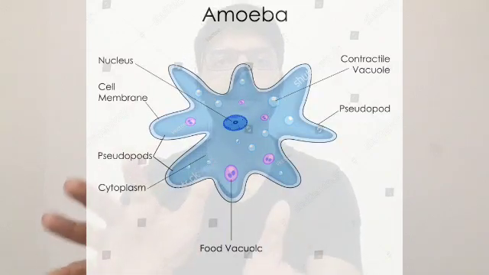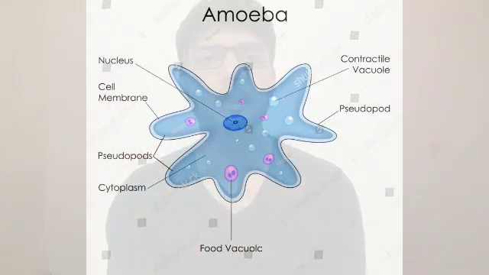The most important feature of amoeba is that it has no fixed shape. It is continuously changing its shape because the cytoplasm has only the cell membrane around it, and it will go in any direction and create false feet. We can see here in the image, that is called pseudopodia.